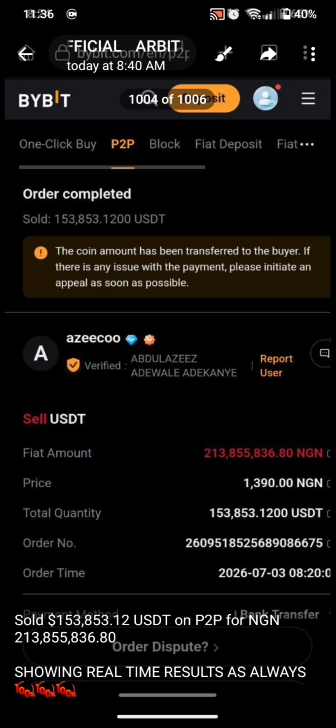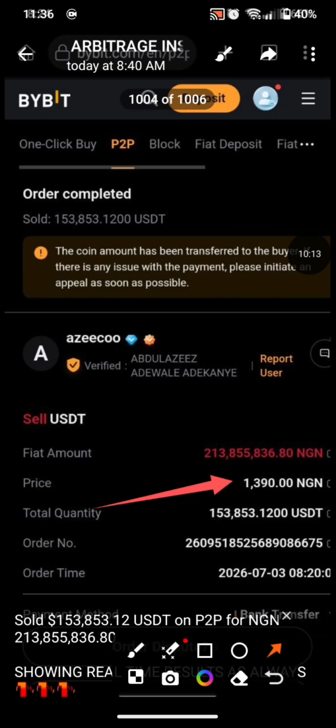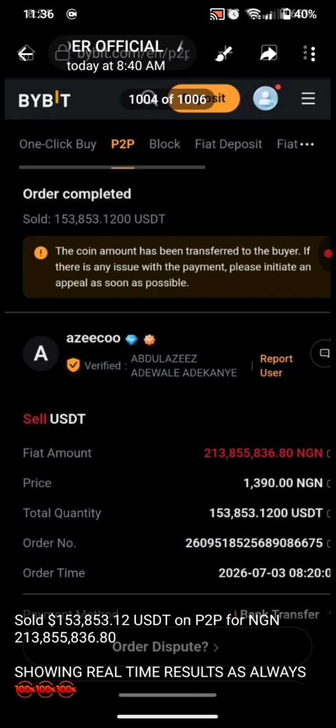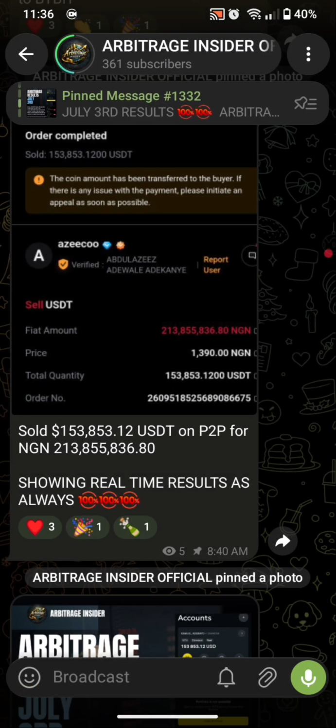I sold today at the rate of 1,390 Nigerian naira per USDT. I sold a total of 153,853.12 USDT, and I got a total return of 213,855,836.80 Nigerian naira. So that is exactly how this arbitrage works, guys. That's exactly how this arbitrage works.